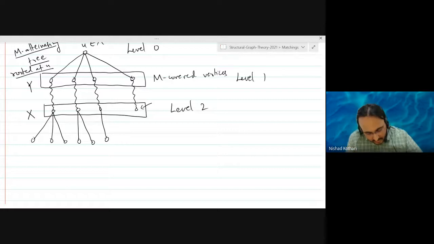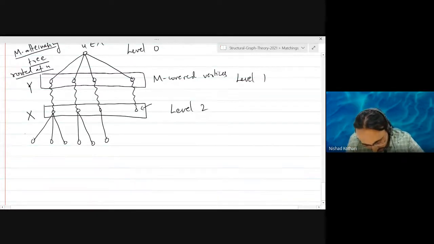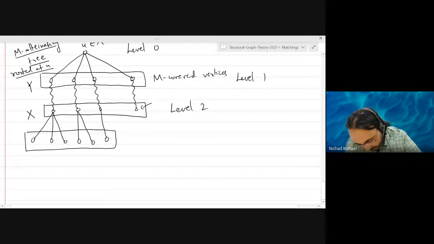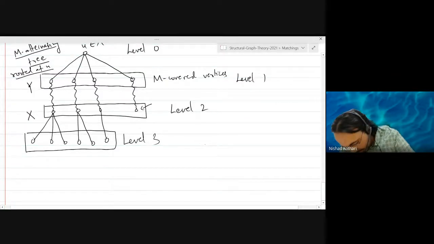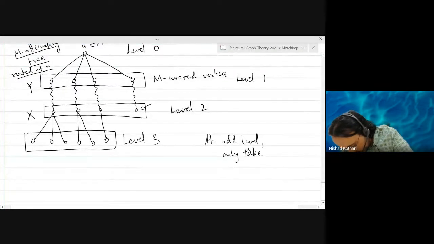Now you look at this set. This is your level 3, and because you are at an odd level, you only take the matching edges. At odd level, only take the M edges.